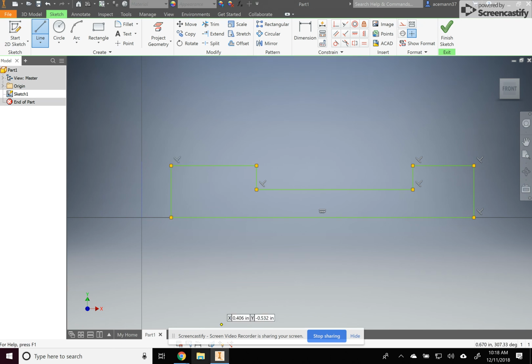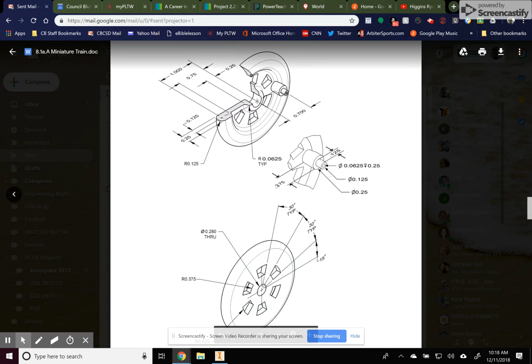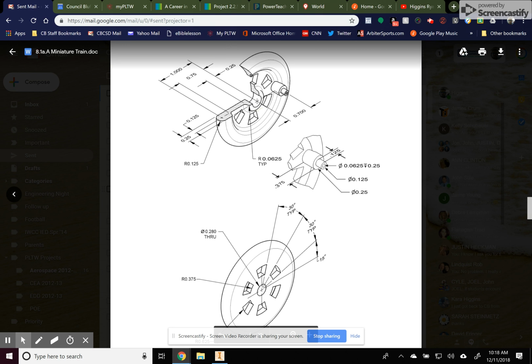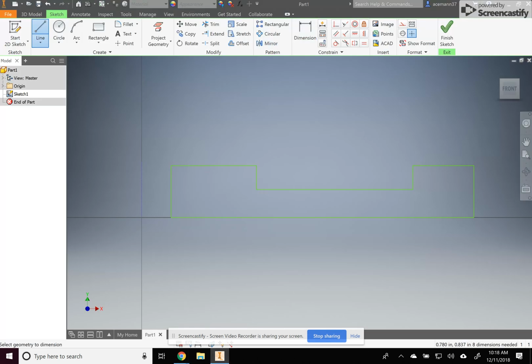Okay, now I can start putting some dimensions on there. So from the center, we don't know the diameter of the hole. We've got to look down here and figure out the diameter of the hole. It's 0.28, so that means we're going to cut it in half, use the radius. So the distance from here to here, 0.28 divided by 2 is 0.14.